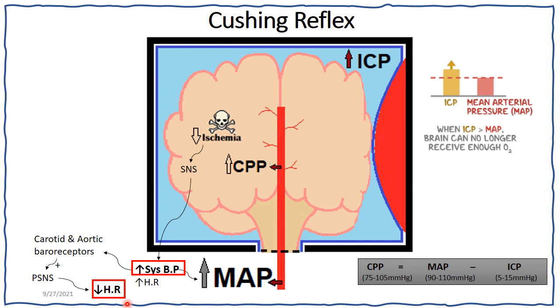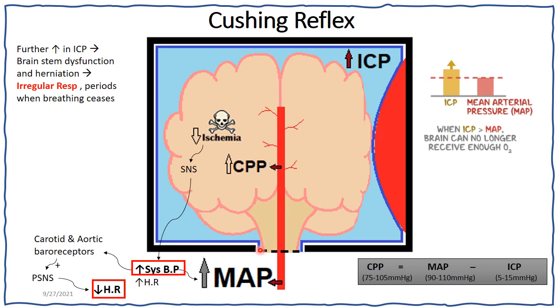Now, this is a limited mechanism, and the patient needs some surgical intervention to reduce this intracranial pressure. Otherwise, if the pressure continues to increase, then it will lead to a herniation of the brain through the brainstem, causing irregular respiration, which is called Cheyne-Stokes breathing. And when irregular respiration also starts, then this triad is called the Cushing's triad, and it is a deadly triad.